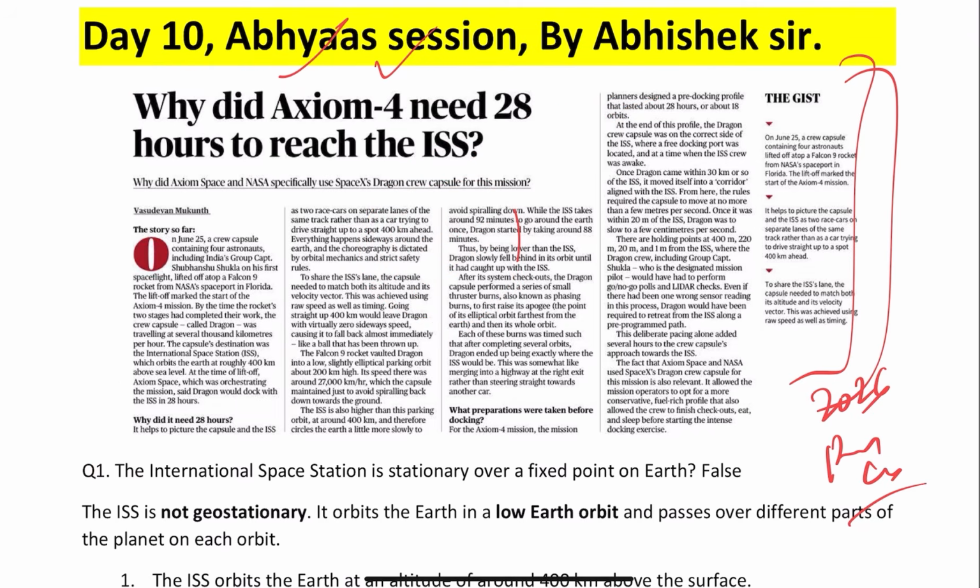Now suppose this is the article. Now see this article: Axiom 4 needs 28 hours to reach the ISS. This news is not important, but what we frame from this news becomes important. The article is about the International Space Station, where the docking will take place, and the Axiom 4 crew members will enter. The precise location of both the ISS and the mission matters, right?